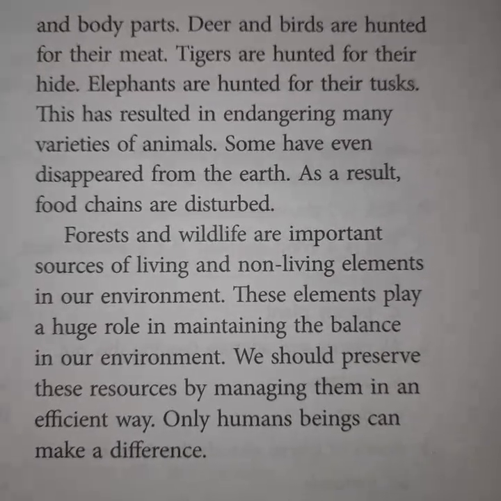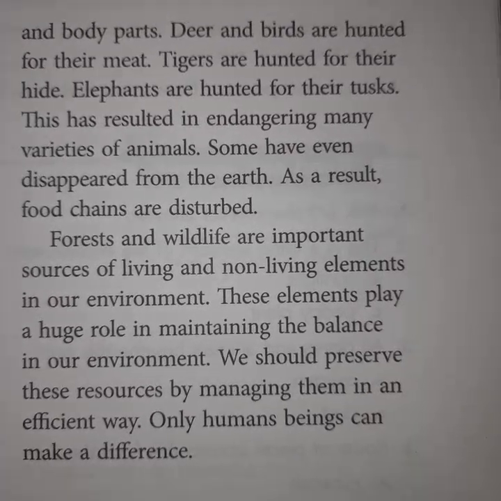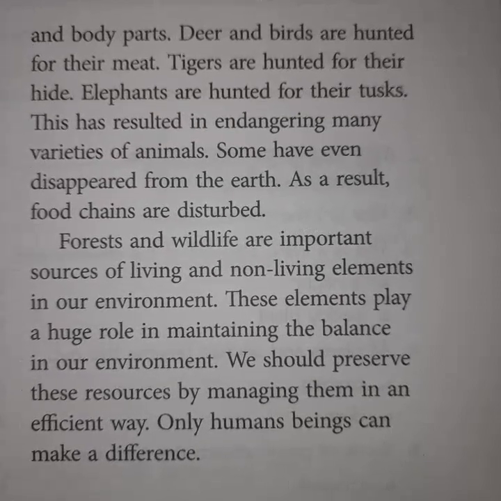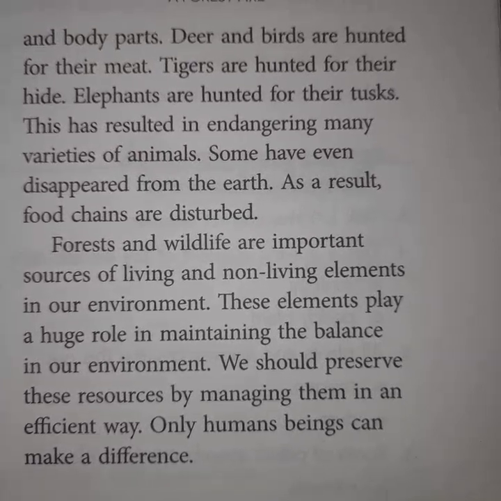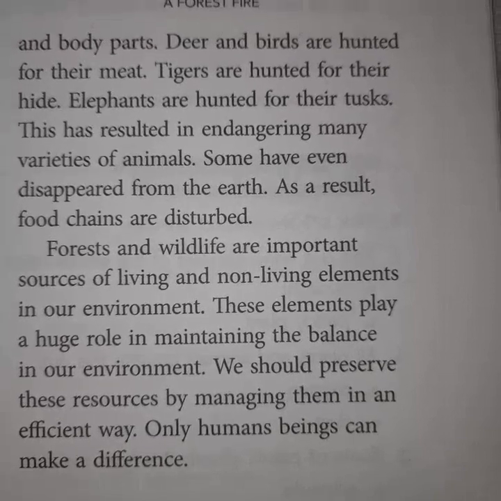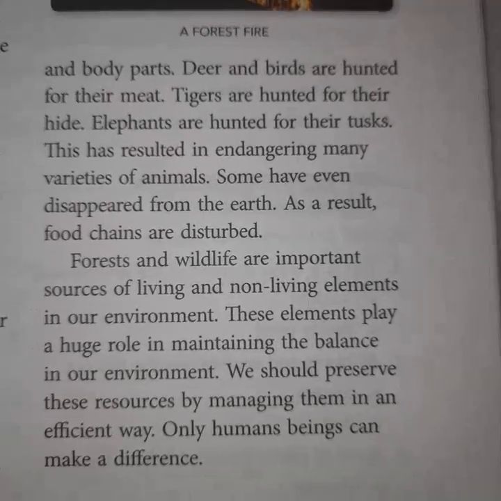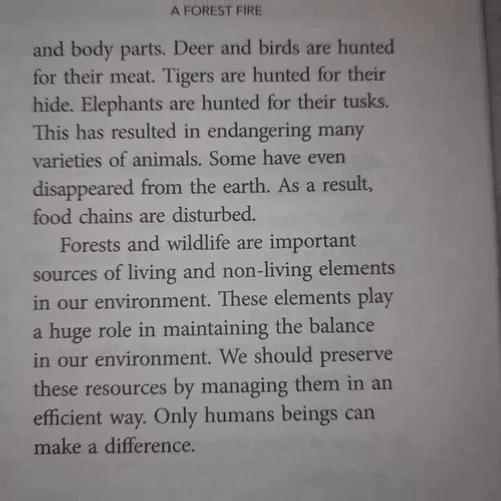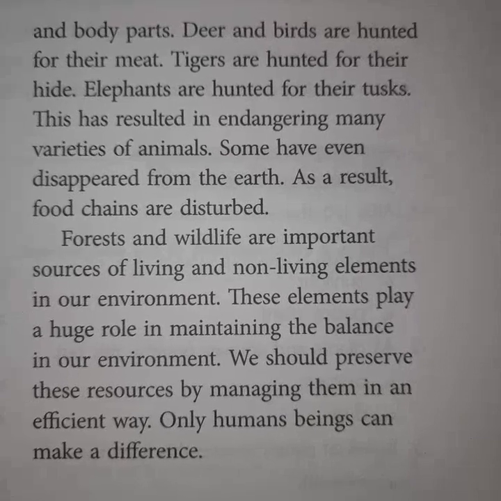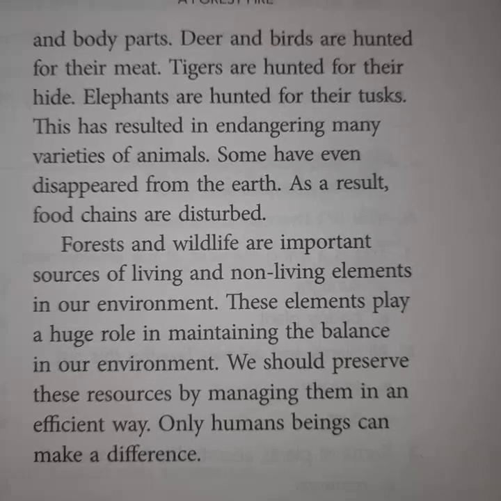So forests and wildlife are important sources of living and non-living elements in our environment. These elements play a huge role in maintaining the balance in our environment. So we should preserve these resources by managing them in an efficient way. Only human beings can make a difference. We human beings are responsible for all this deforestation, forest fire, and hunting. So it is our duty that we should protect our environment by avoiding all these things.